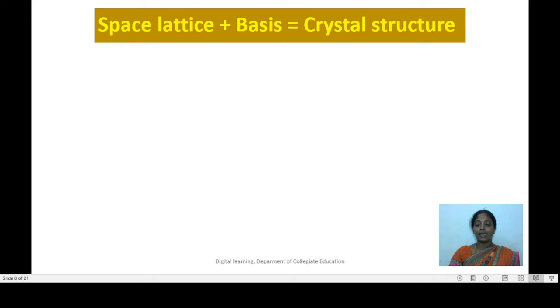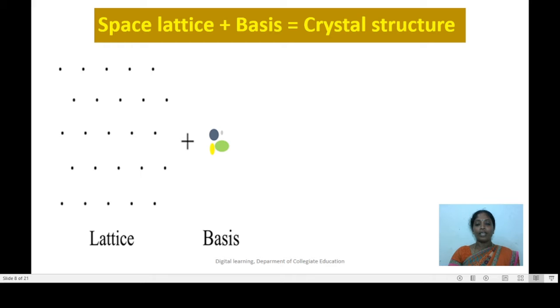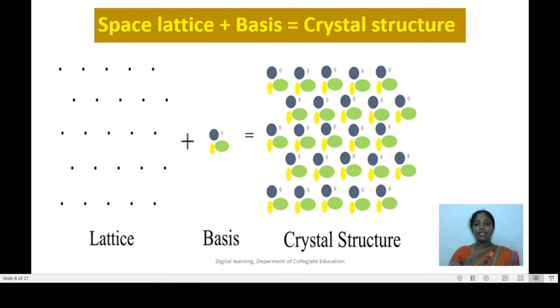Let us understand this relation with the help of the figure. Assume that this is the space lattice of a crystal which is having a basis which contains 4 different elements as shown on the slide. Let us fix the basis at each point of the space lattice. We will end up with the crystal structure. Let us know more about the space lattice.